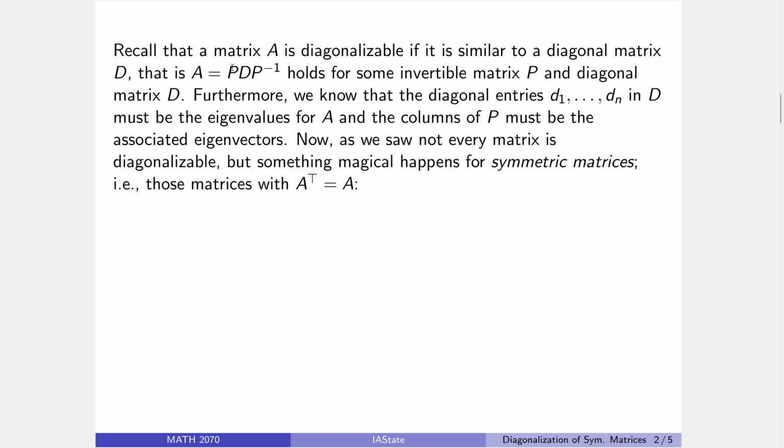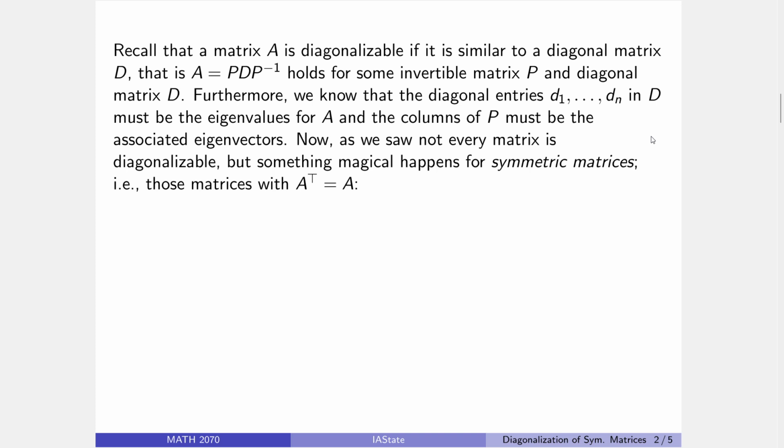Beautiful. Okay. Now, as we saw, it turns out that not every matrix is diagonalizable. You have to have enough linearly independent eigenvectors in order to actually be diagonalizable. So, in general, it just does not happen. We saw examples, but something particularly magical happens if your matrix has the property of being symmetric.